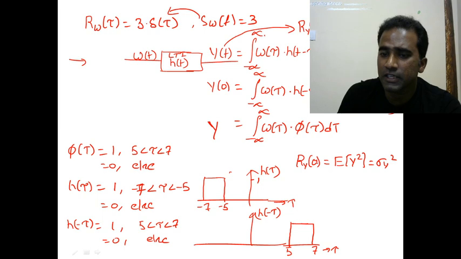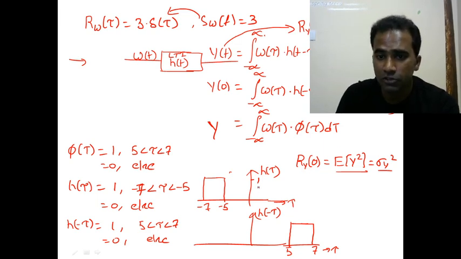So the autocorrelation function at tau equal to 0 will give you the mean square value, and in this case the mean square value and variance are the same. So they are asking us to find the variance, which is as good as finding the mean square value, which is as good as finding the autocorrelation function at tau equal to 0. Now we know h of tau and we know h of minus tau. We know how to do convolution.